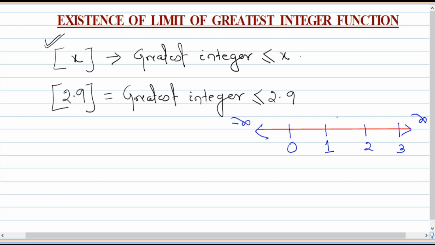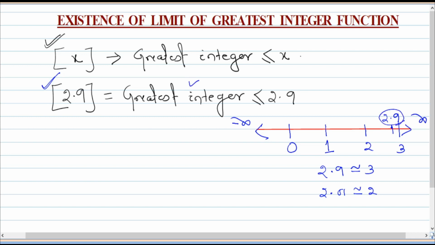Now we'll see 2.9. Where is 2.9? Here somewhere. We are not asking for the approximate value. If you were asked for the approximate value of 2.9, you would say 3. The approximate value of 2.01 would be 2. But here the greatest integer is somewhat different. Here we are asking for the greatest integer less than or equal to 2.9.